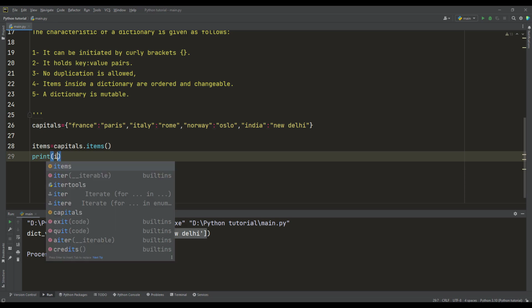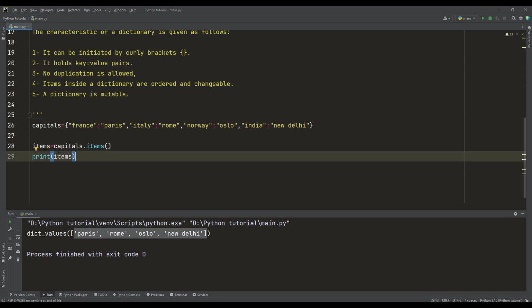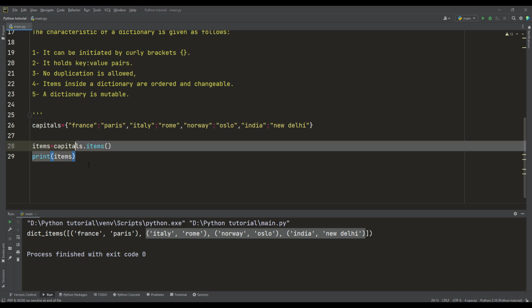I print the items and let us see how it looks. It looks like a table with the keys and the values for all the countries.